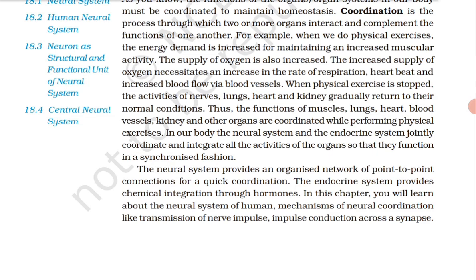The neural system of all animals is composed of highly specialized cells called neurons, which can detect, receive, and transmit different kinds of stimuli. The neural organization is very simple in lower invertebrates.